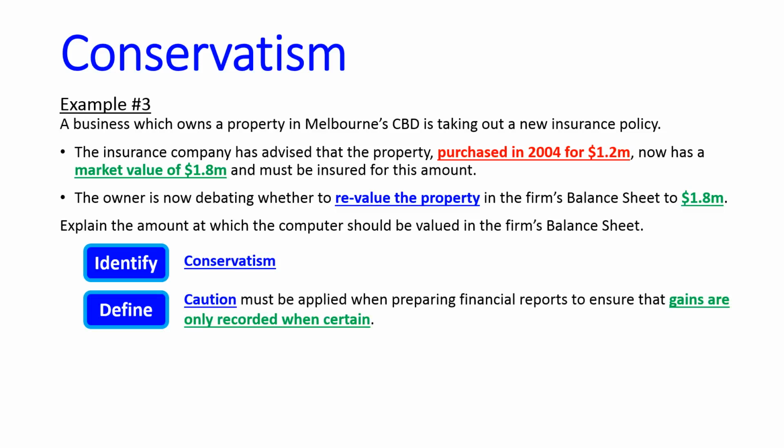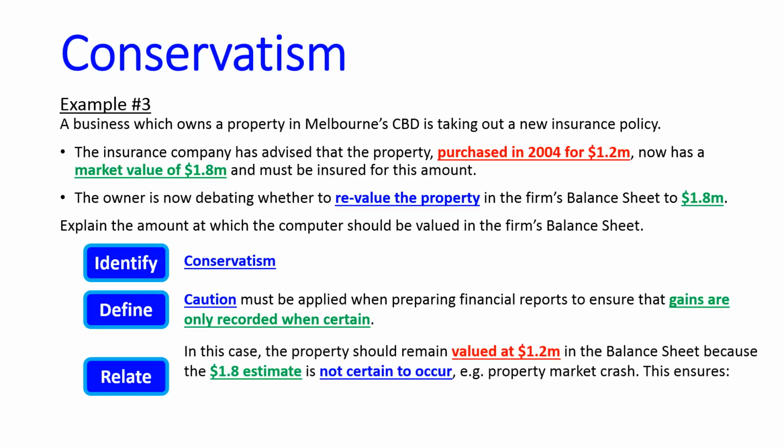I'm going to apply caution, and this time I'm going to give the part of the definition which refers to gains. If I mention losses here, I'm not going to get a mark and I'm going to lose a mark. This has nothing to do with losses. So I'm only going to recognize a gain when certain. Well, a gain with property would only be certain when I sold the property. Seeing as I haven't sold it, I'm not going to recognize this gain. What does that mean? In this case, I'm going to keep the property valued at $1.2 million.